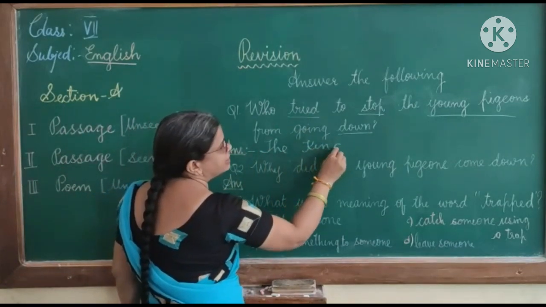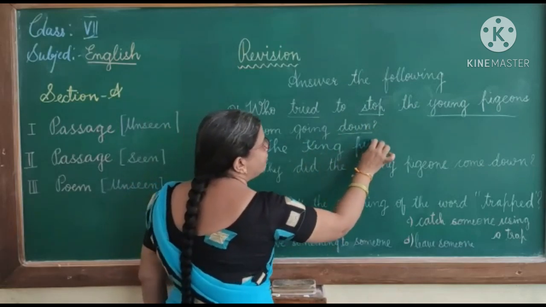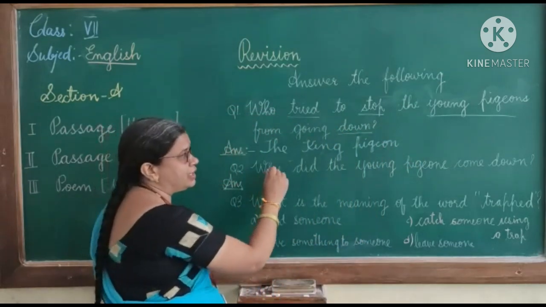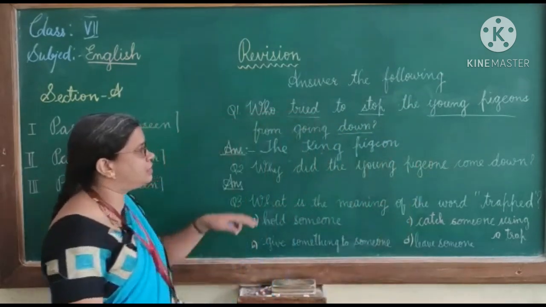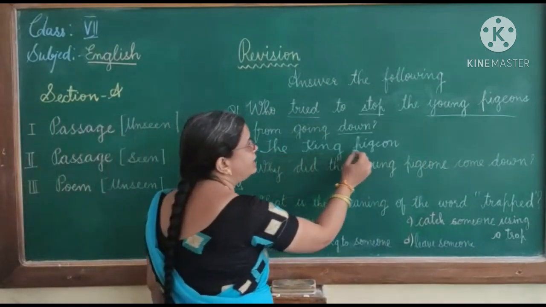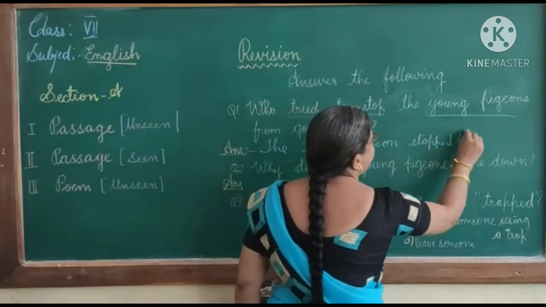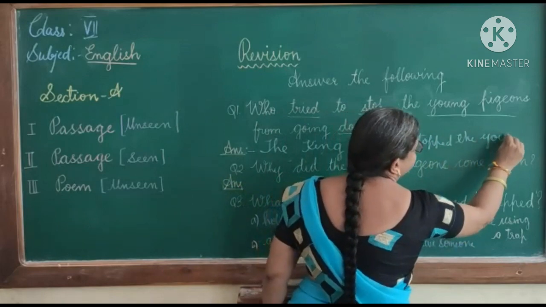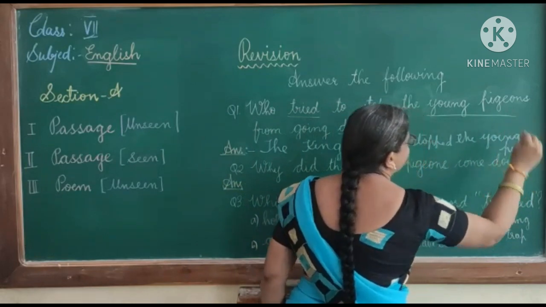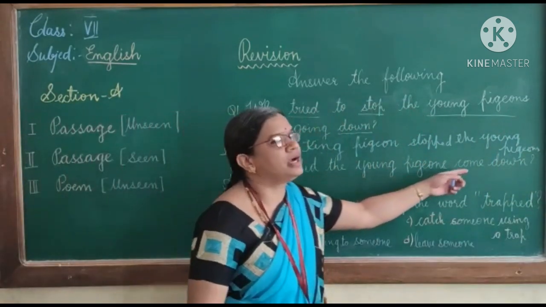The king pigeon stopped the young pigeons from going down. When it is asked for a question, you have to write the full sentence answer. You can't write this much. If you write this much, you will not get any marks. So here you have to write the king pigeon stopped the young pigeons from going down.